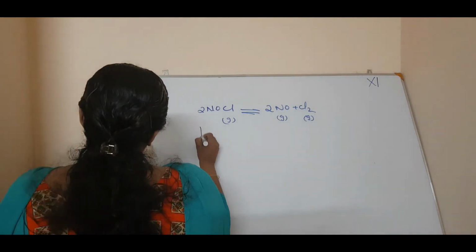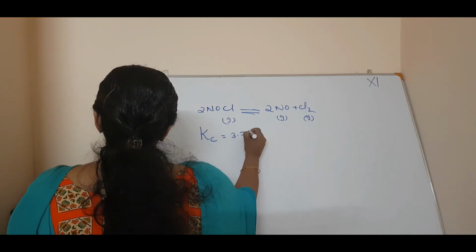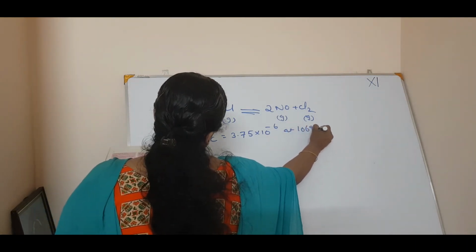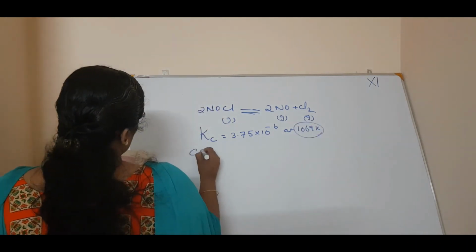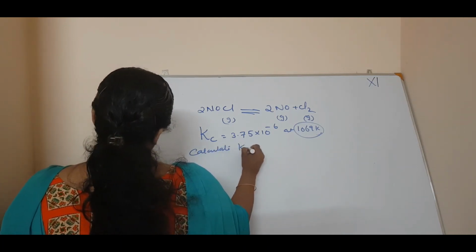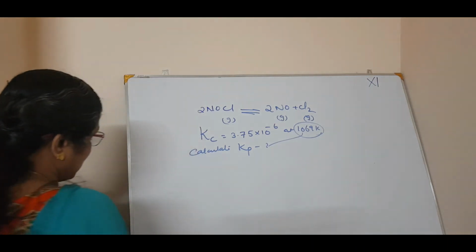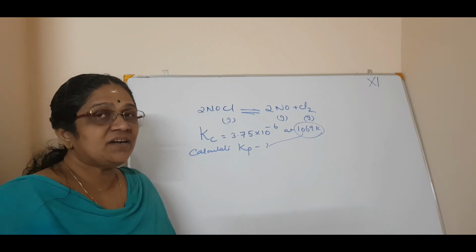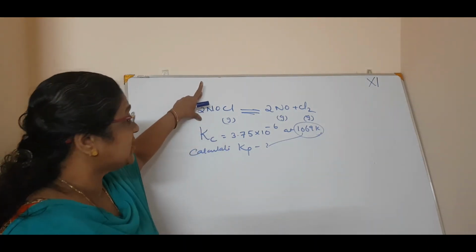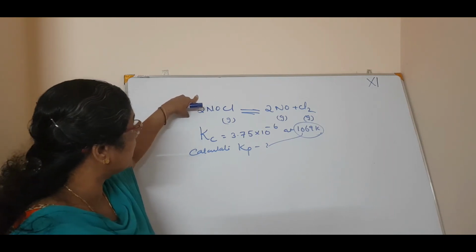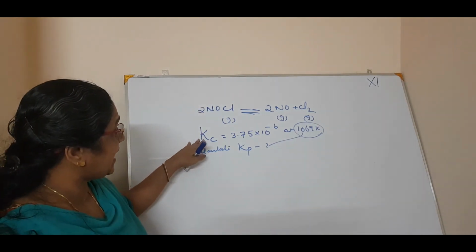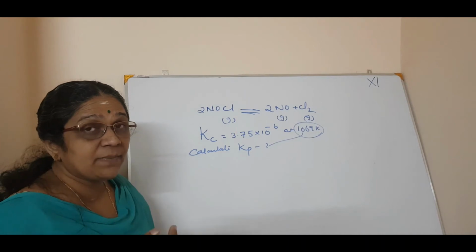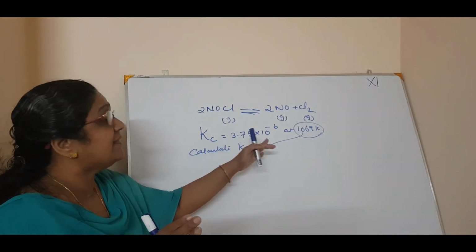It is said that the value of the equilibrium constant Kc is 3.75 into 10 raised to minus 6 at a temperature of 1069 Kelvin. Now calculate Kp at this temperature. Very simple. See which equation is needed. A balanced homogeneous equilibrium is given, and Kc at a particular temperature, 1069 Kelvin, is given. What are we asked to find? Calculate the value of Kp at that particular temperature.